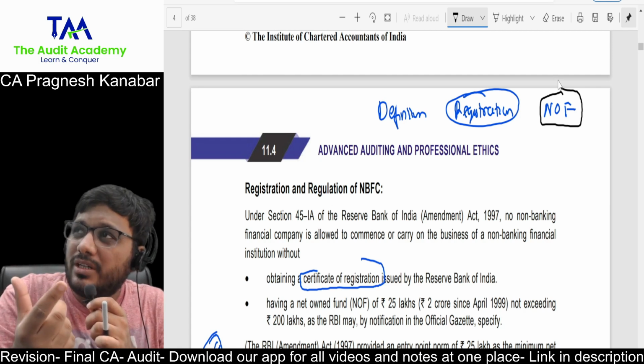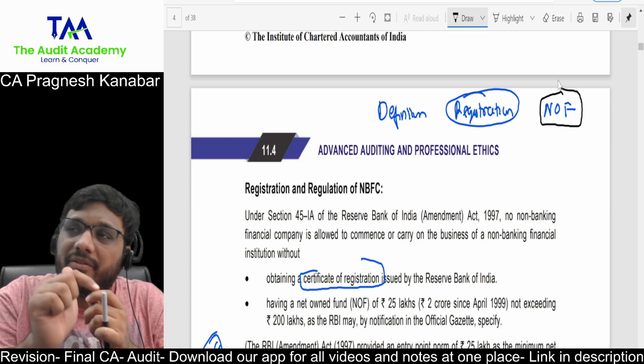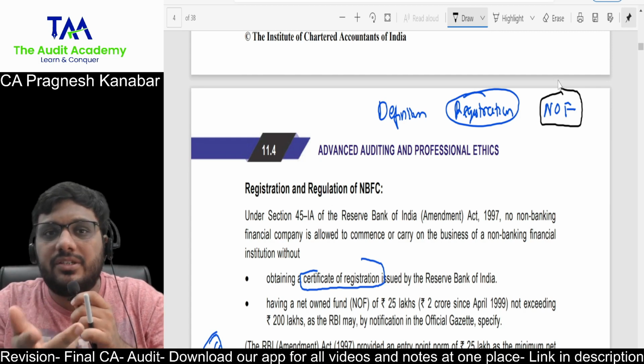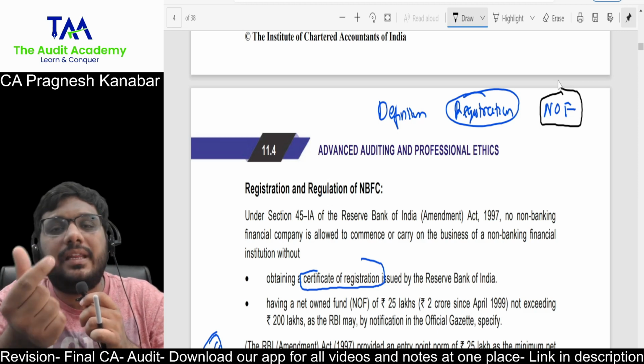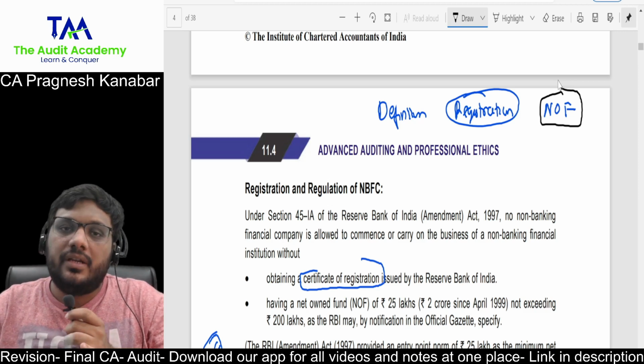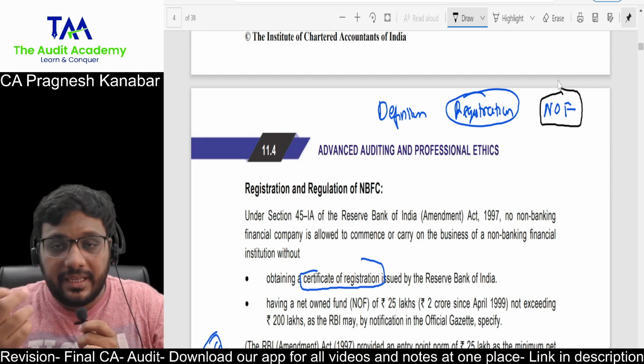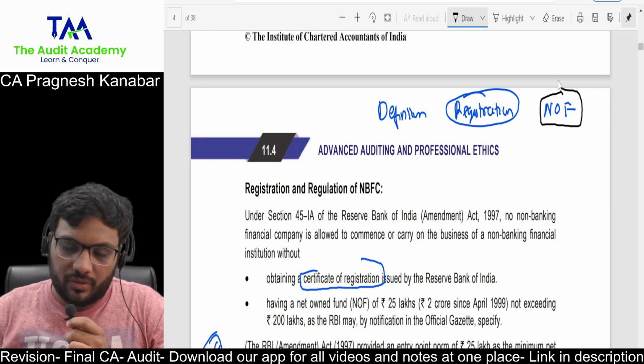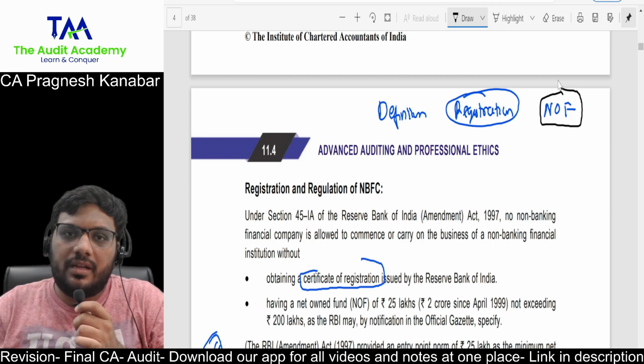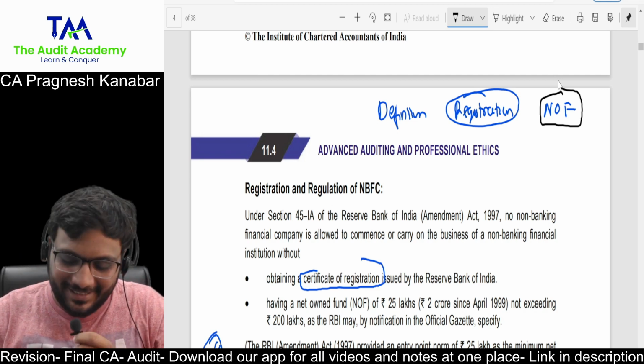Is it just shareholders' fund, or can we consider preference capital? Can we consider the debentures, bonds? All right. So what is net owned fund exactly? That is not given in your final CA module. Why have they not given it under the final CA module? After final CA, there is no other level, so where are they going to teach you about this?